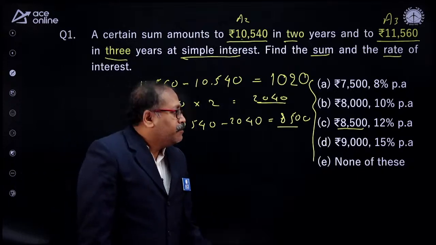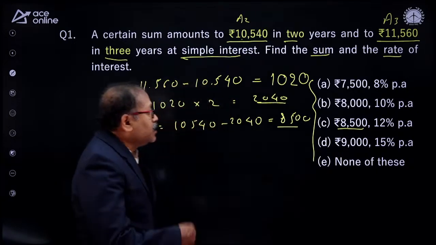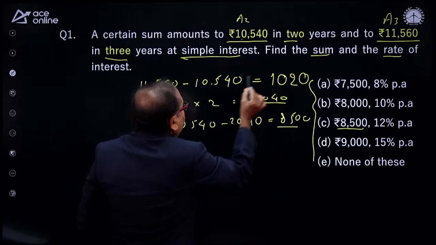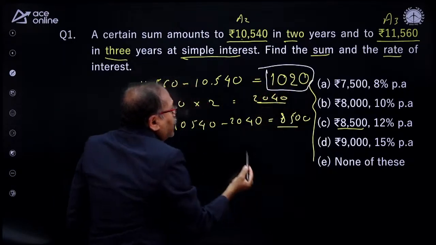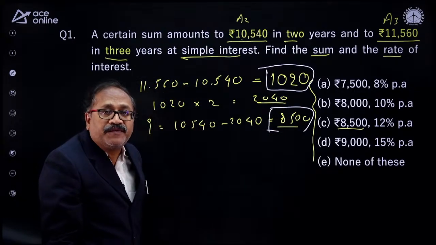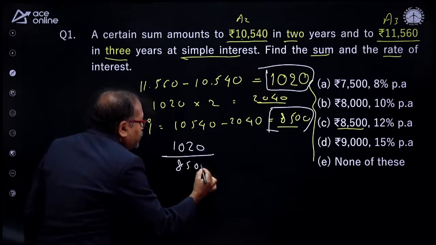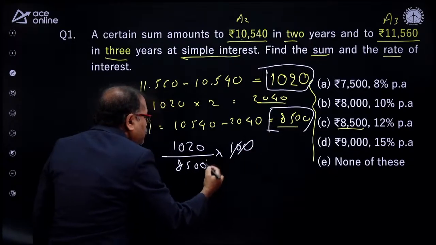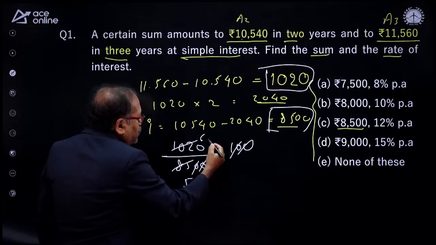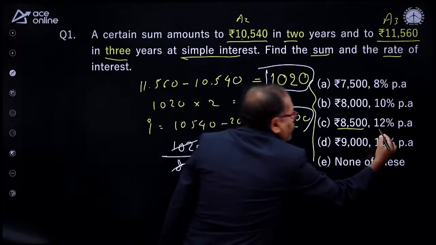This is the only option. But what if none of this is there? So I need to find out the rate of interest too. How do I get the rate of interest? We know the 1 year interest is 1020, and this is my principal. So the rate of interest is interest by principal into 100. That comes 1020 by 8,500 into 100. Let's cancel these two parts with 17. I notice that this is 5 times and this is 6 times. That is 60 divided by 5, which is nothing but 12%. So my rate of interest is also 12%.